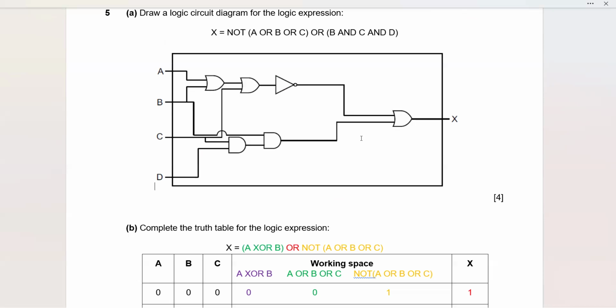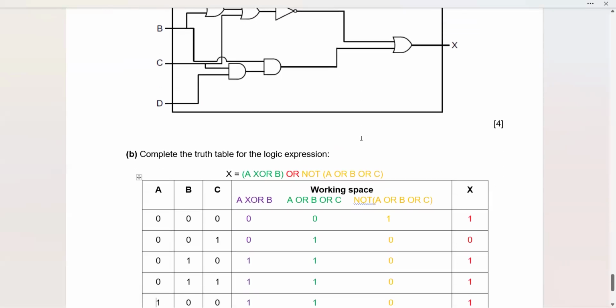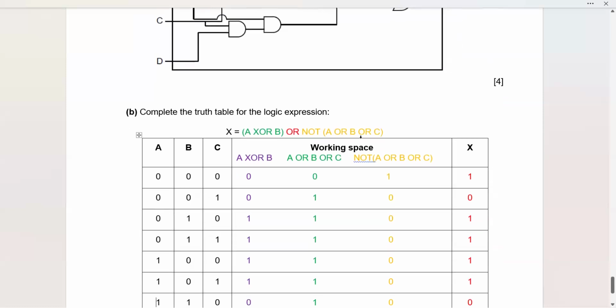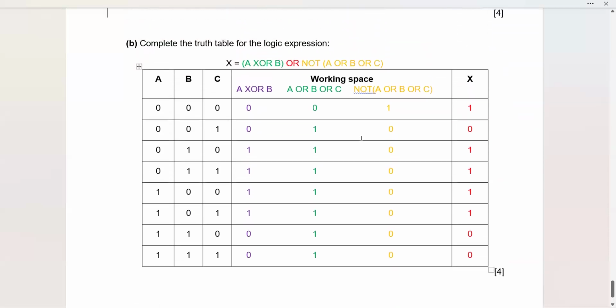Now, part B. Complete the truth table for the logic expression X equals A XOR B, or NOT A or B or C. And you can see here, this is my working to make you comprehend. Now, in this case, we are only going to refer to these two, and we are solving this. It is A XOR B.